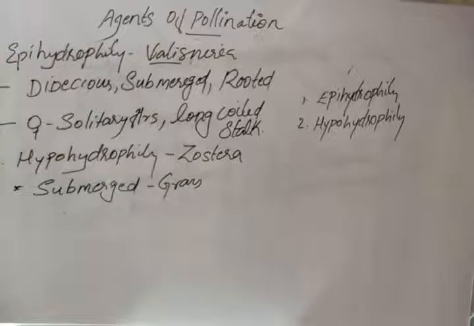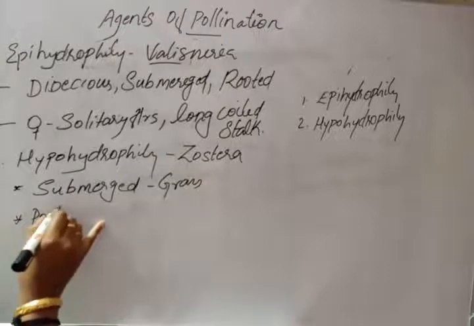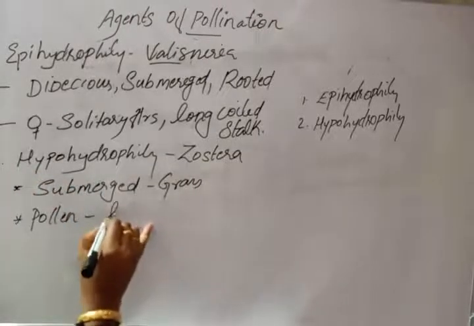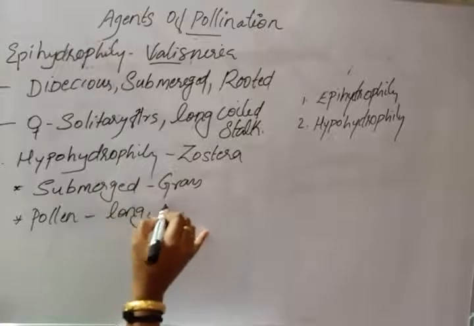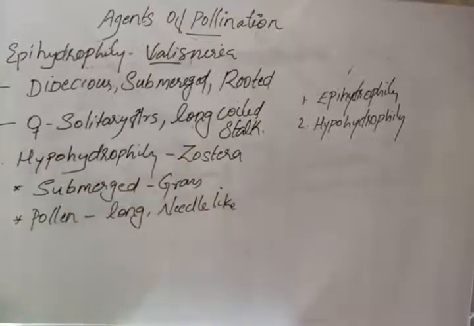Then what are the characters of the pollen grains? The pollen should be long and needle-like, and these pollen grains are shed under the water. Why? Because they are submerged plants, the pollen grains produced in the male flowers are shed under the water.